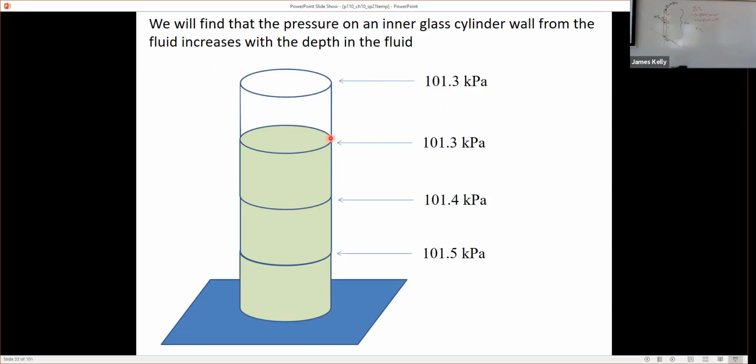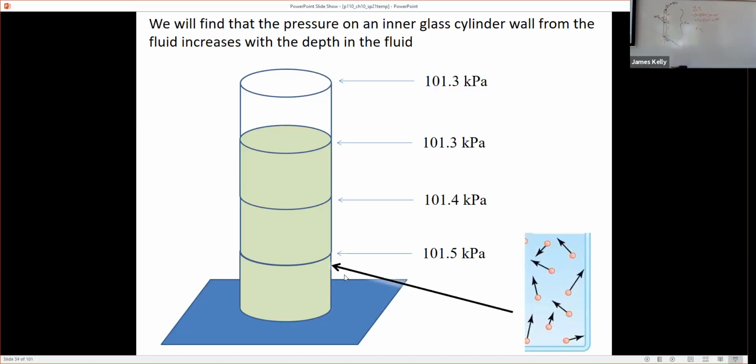Then once I start to go down in the fluid, the pressure very quickly increases. Here we have kilopascals, thousands of pascals, so it's already a big pressure, at least on the scale of pascals, and it increases quite a bit as we go down. The best way to think about pressure when you have a fluid is that you have a bunch of molecules constantly hammering against a surface. If I sit here against the wall and constantly punch it like this, the way some molecules might be doing, then on average I'm exerting a force trying to push the wall in that direction.